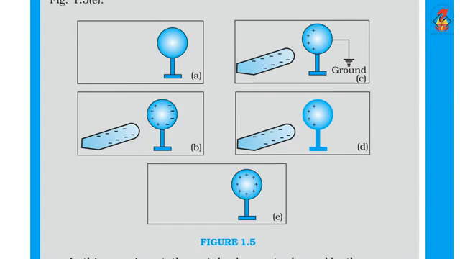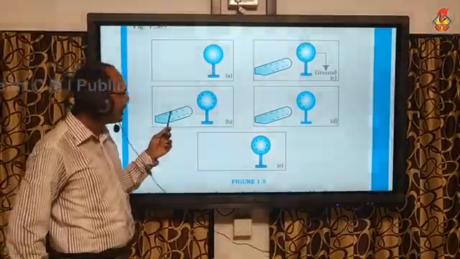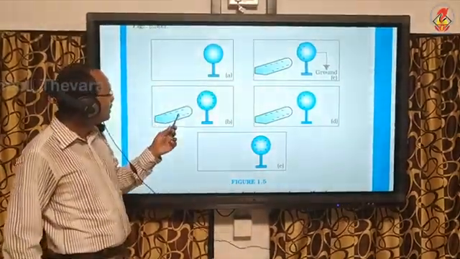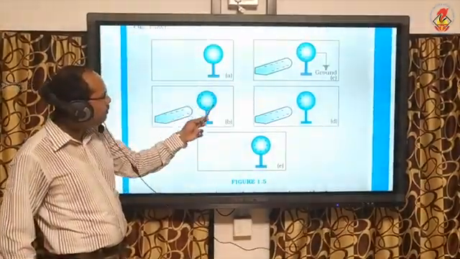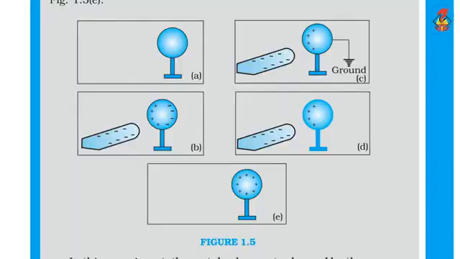First, take a metal sphere and keep it on an insulating stand so that no discharge of charge takes place. Then charge an ebonite rod or a plastic rod. Ebonite and plastic will be charged negatively. Bring that negatively charged rod closer to this sphere. Since the rod is negatively charged, all the free electrons in the metal will be repelled and move towards the right hand side, thereby creating a positive charge on the left hand side of the sphere.